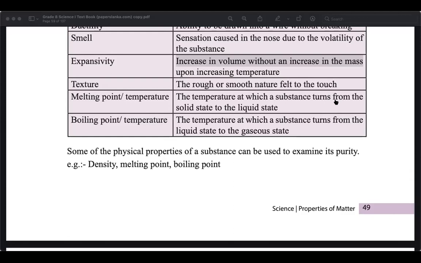Otherwise, what will happen if there is no gap? When it heats, this will expand a little. When it expands, the two would touch, so this is made with a gap. If there are no gaps, then what will happen? Then it can get bent like this.